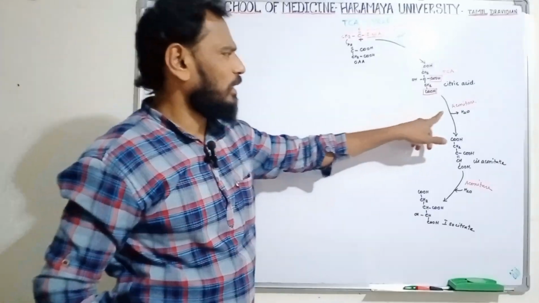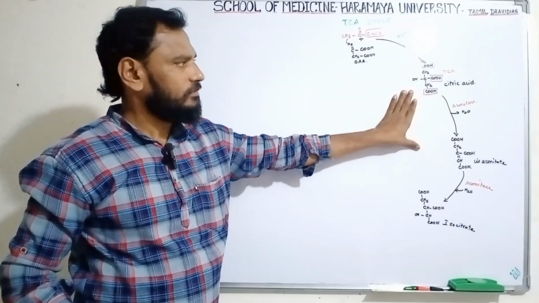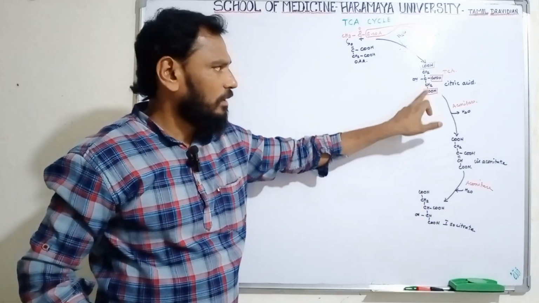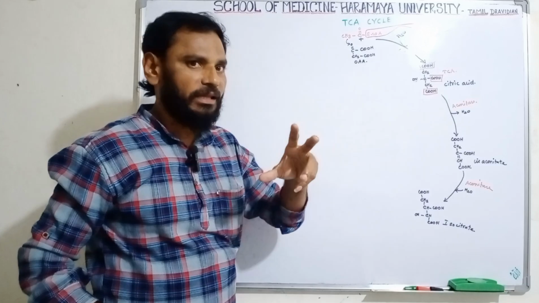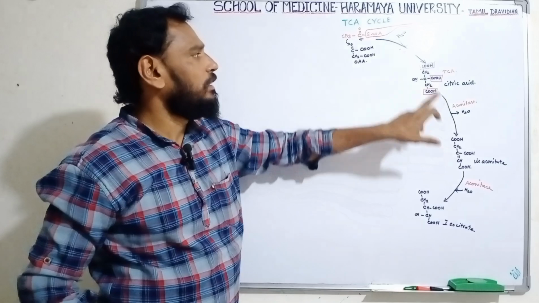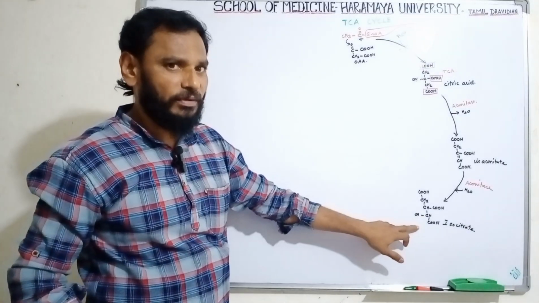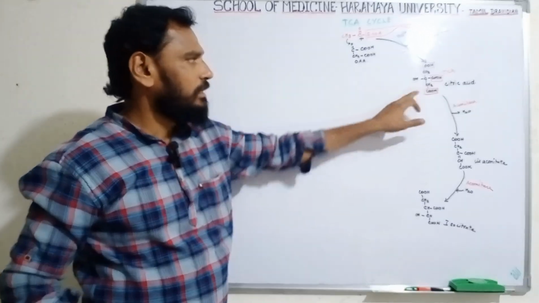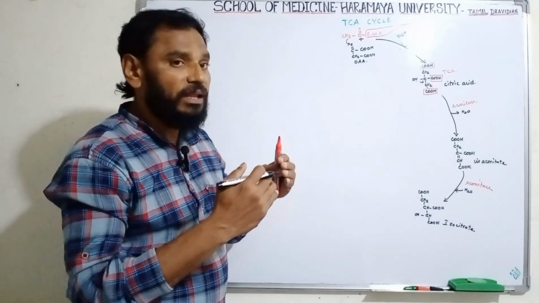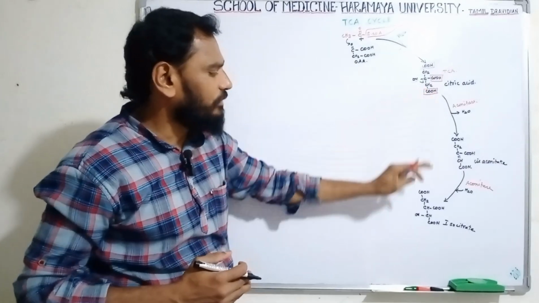Now you may ask why a water molecule is going outside and why a water molecule is coming inside to change the structure. Clear. So now the citric acid is converted into isocitrate, for that purpose only. Okay, you may think, I can hear your mind voice: why the cotton bags? Let it be in the warehouse. No, not like that. Actually, this is citric acid. The citric acid is converted to isocitrate. Iso means the same molecular formula but a different structure. Here the third carbon atom contains the OH group. That means tertiary alcohol. Tertiary alcohol is very far from the functional group. Clear. So that is why citric acid is converted into isocitrate.